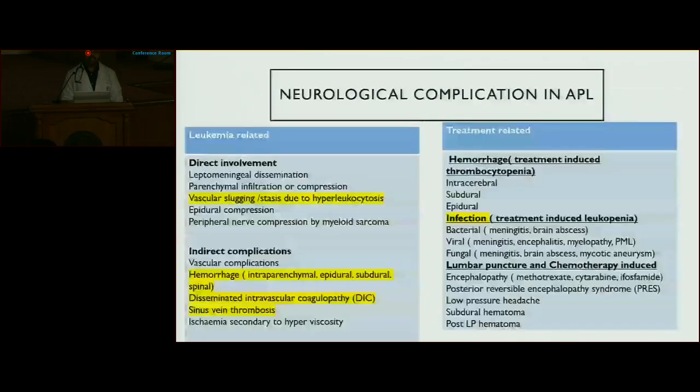Neurological complication in acute promyelocytic leukemia can be leukemia-related or treatment-related. Leukemia-related complication can be due to direct involvement, which can be leptomeningeal dissemination, parenchymal infiltration, and vascular sluggishness due to hyperleukocytosis. Indirect complication can be due to hemorrhage, DIC, and sinus venous thrombosis. Treatment-related complication can be hemorrhage, infection, lumbar puncture-related encephalopathy, subdural hematoma, and post-LP hematoma.